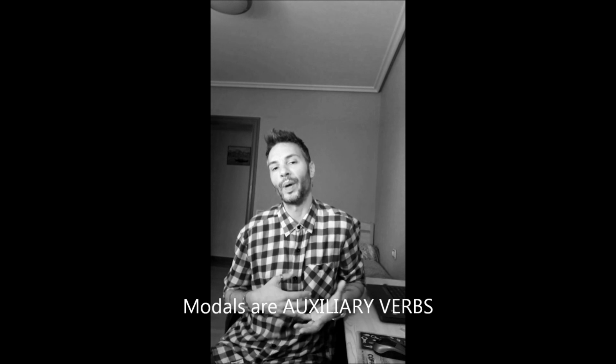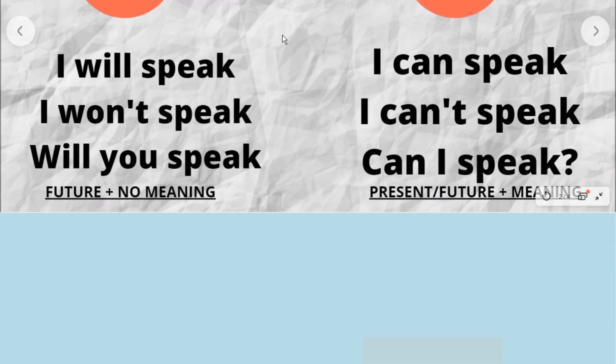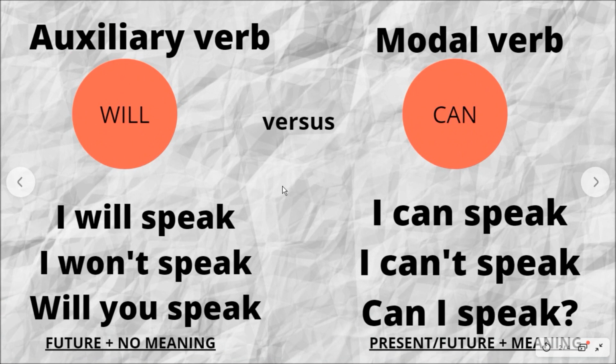So now let's compare a modal verb versus an auxiliary verb. Now we're comparing an auxiliary verb such as will for the future versus a modal verb such as can. We can see that auxiliary verbs have no lexical meaning, they just have grammatical meaning. When we hear the word will, we know that the following verb will be in the future.